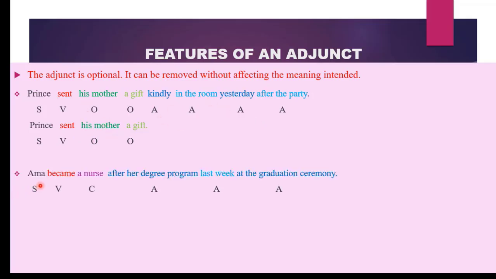Let us have this example. Amma became a nurse after her degree program last week at the graduation ceremony. Amma is our subject. Became our verb. She became what? A nurse. Our complement. All the following phrases are giving us extra information about when and where she became a nurse. We can remove all of this and we will still have a meaningful sentence. We can say, Amma became a nurse, even without the adjuncts. So all that we are saying is that the adjunct is optional in a sentence. It can be removed and the sentence can still make meaning.